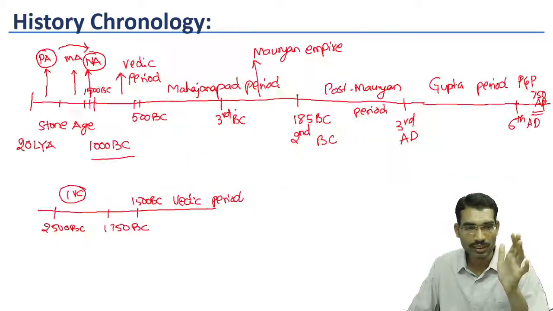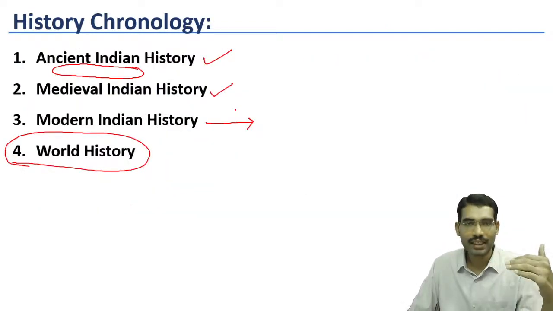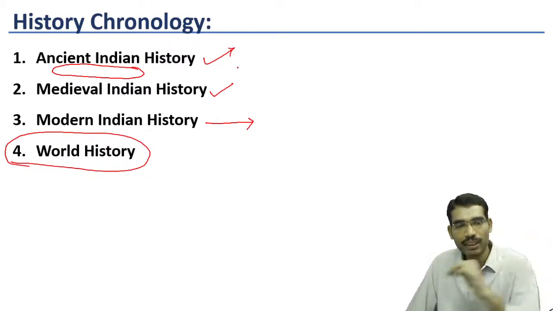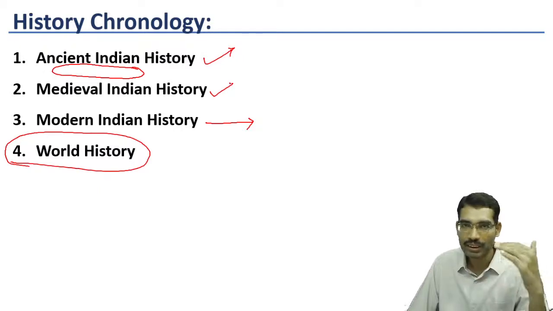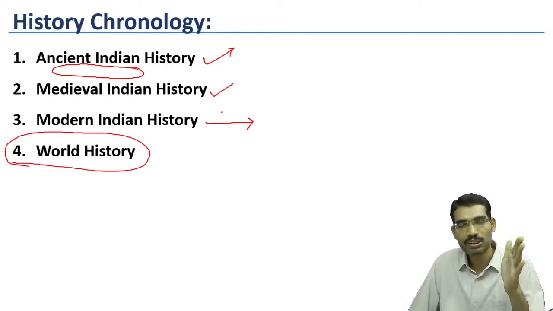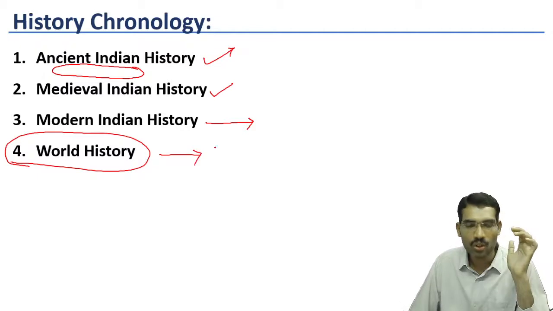So with this, we try to segregate what are the important developments in ancient India, what is the different time period, medieval India, before that early medieval India, then modern Indian history, different phases of freedom struggle, and before freedom struggle, how British conquered the Indian subcontinent, and world history as well.